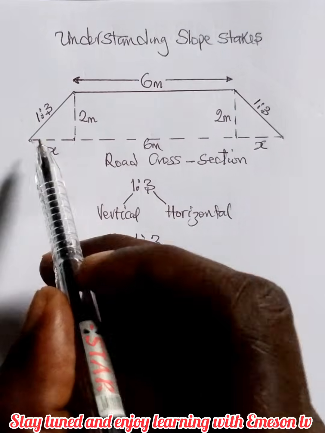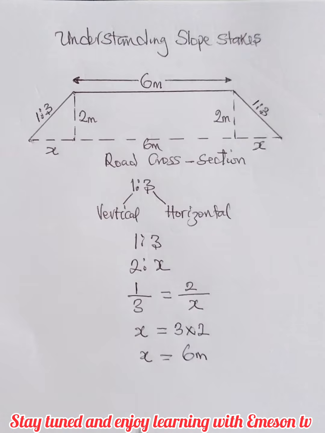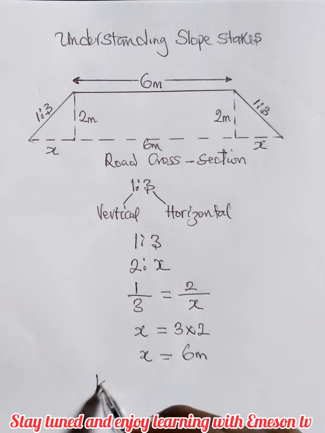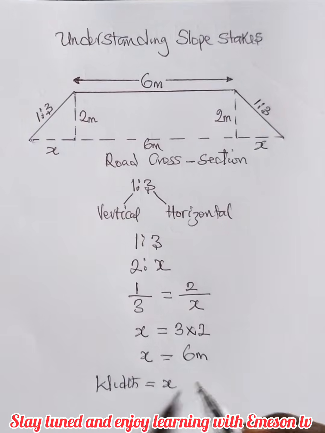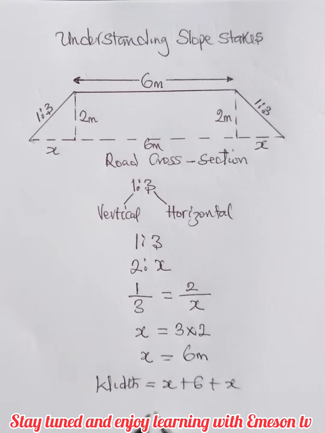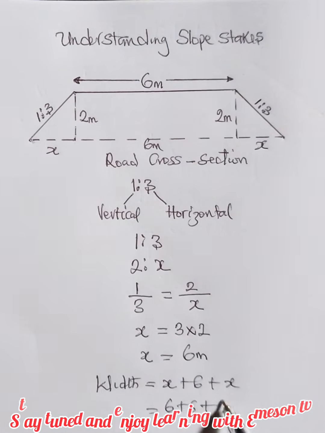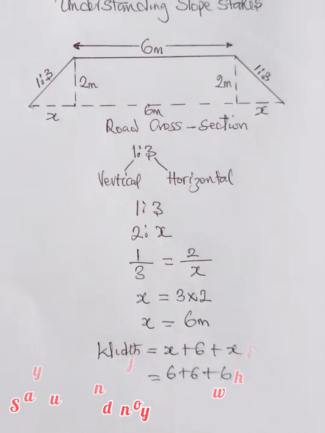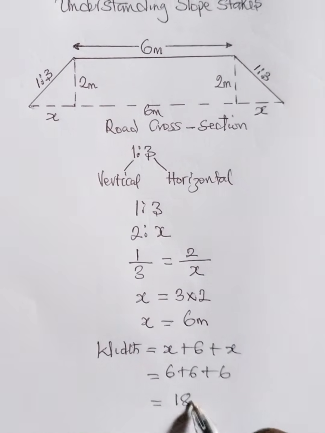So for us to determine the full width from here to here at the bottom level, the width now becomes this X plus 6 plus what? X, which is equals to 6 plus 6 plus what? 6, which is giving us total of what? 18 meters.